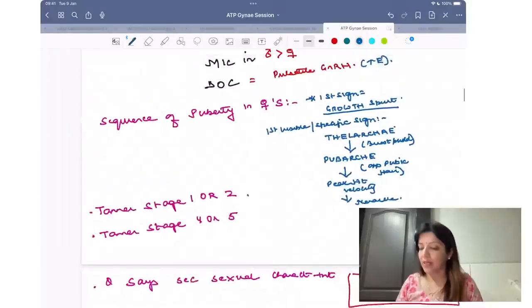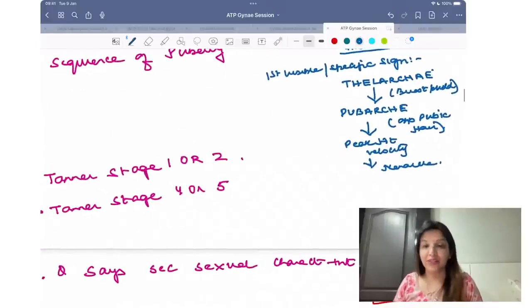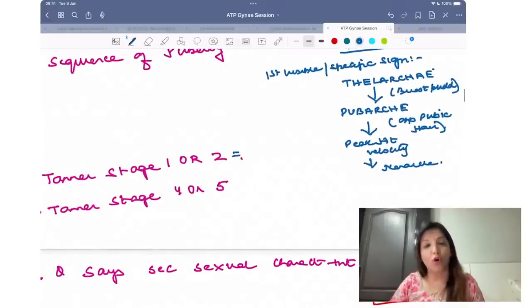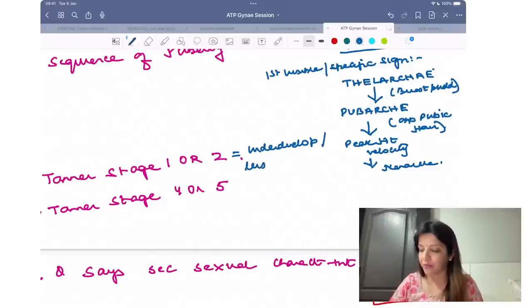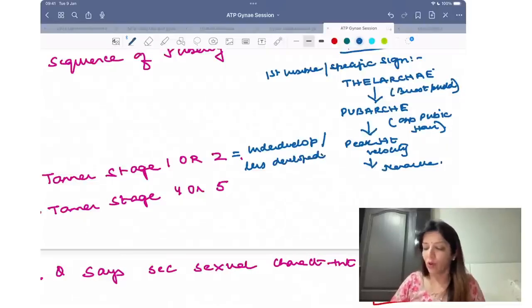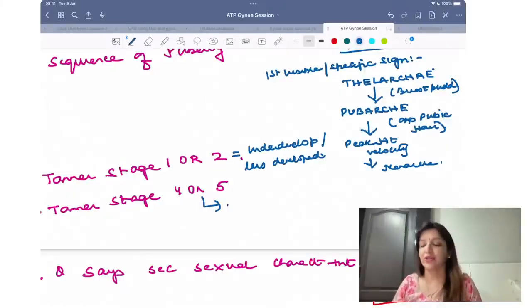Now coming to Tanner staging. Tanner stage 1 or 2 means that it is underdeveloped or less developed breast and pubic hair. Whenever your question says Tanner stage 4 or 5, what does that mean?